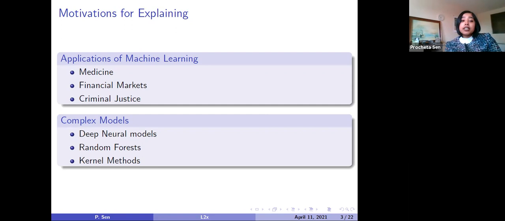For complex models, like deep neural models, we do not exactly know why. We know what the output is, but we do not know why exactly it is that output. So this explanation framework can be used to understand why a particular deep learning model is giving a certain kind of output. The same thing applies for random forests and kernel methods. These are all complex models, and an explanation framework helps to understand the reason behind the outputs of these complex models.